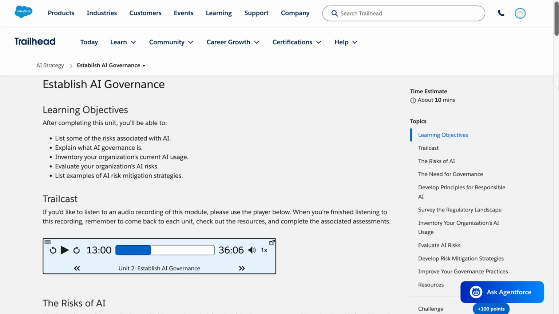Establish AI governance. Learning objectives. After completing this unit, you'll be able to list some of the risks associated with AI, explain what AI governance is, inventory your organization's current AI usage, evaluate your organization's AI risks, and list examples of AI risk mitigation strategies.